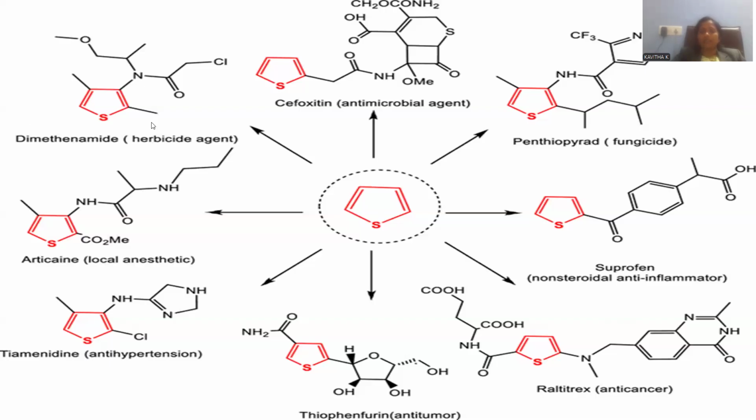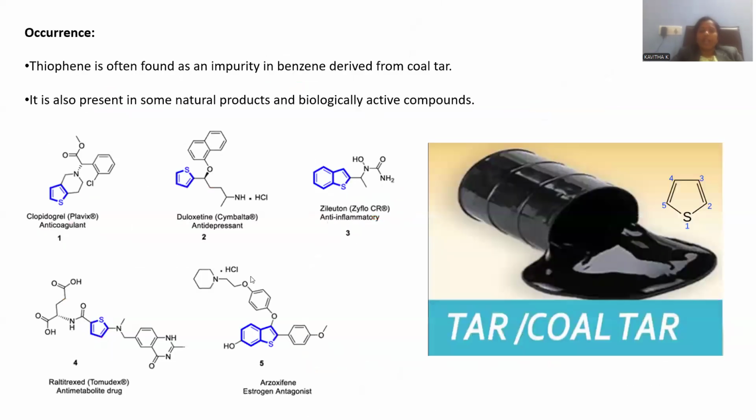so that the growth of the plant we are sowing will be enhanced, and eventually crop yield will be increased. This is a glance regarding thiophene and its most important applications in the field of pharmacy and in the field of agriculture, comprehended over here. Let me go with its occurrence, where you can locate this thiophene, where you can find this thiophene naturally, right?